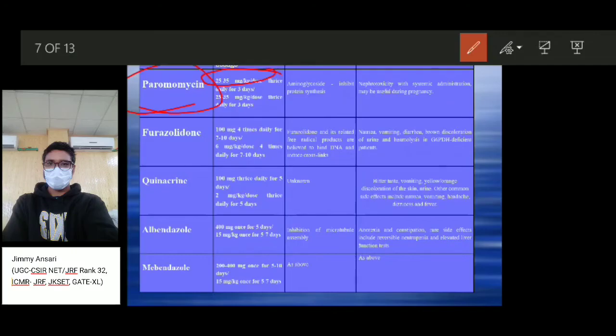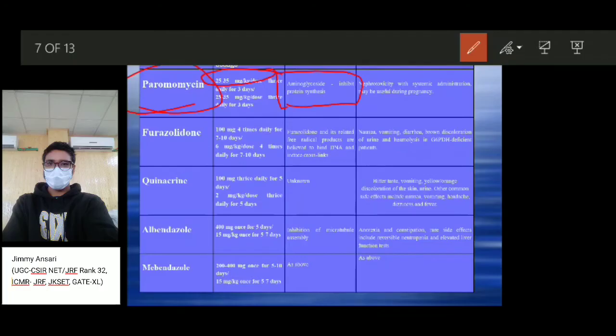Its mechanism of action is to inhibit the protein synthesis of the flagellated protozoans. A side effect is nephrotoxicity with systemic administration during pregnancy.